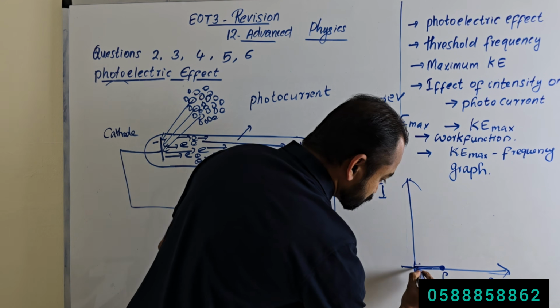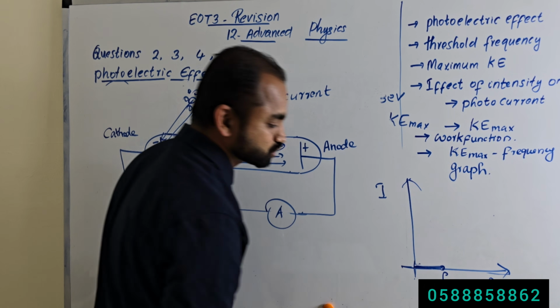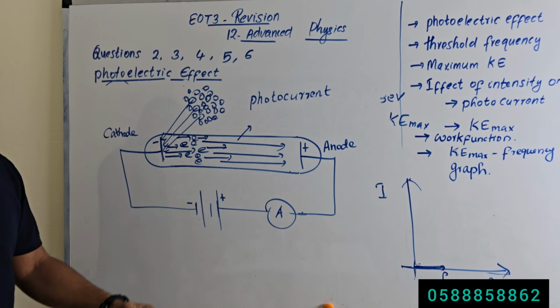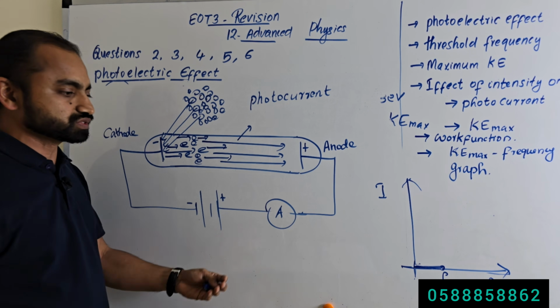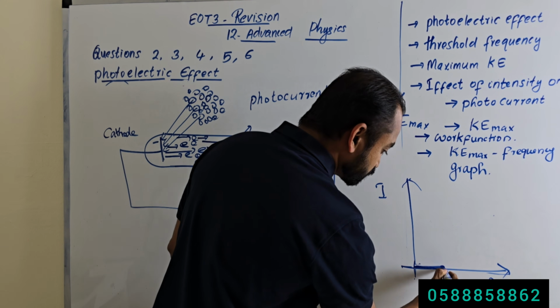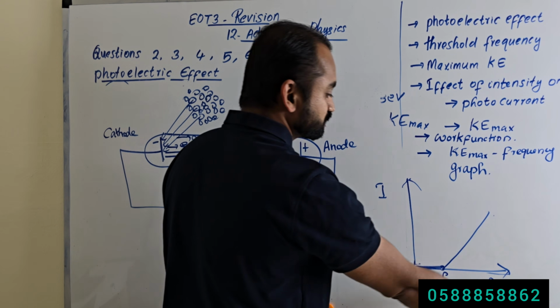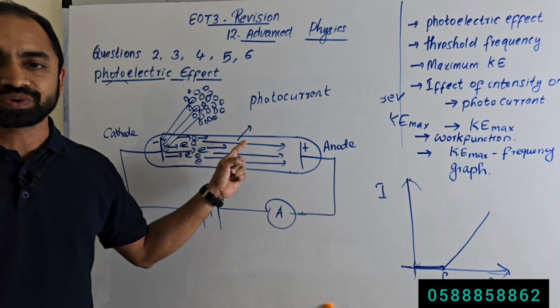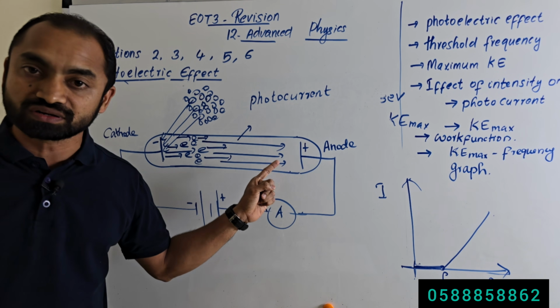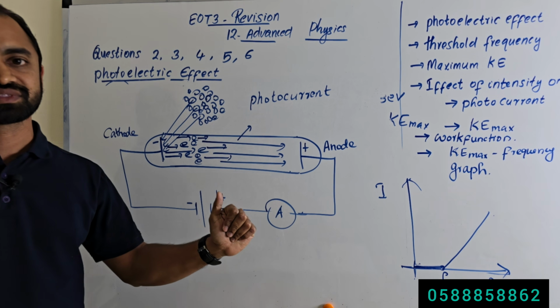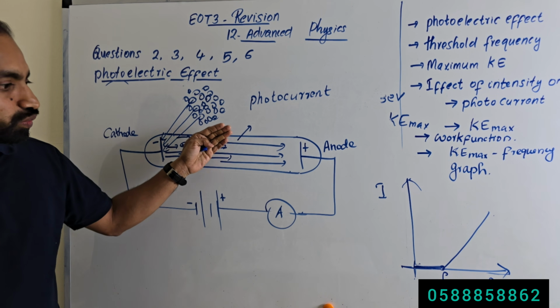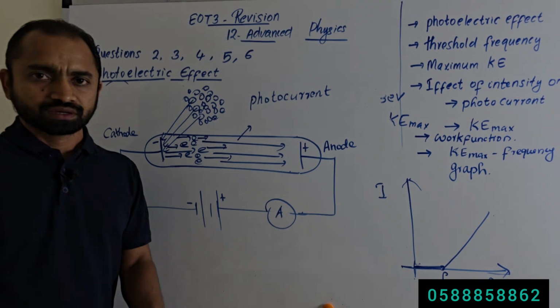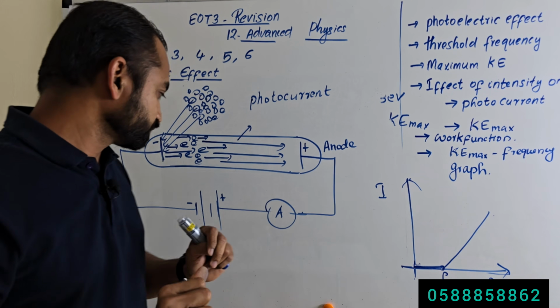So until the threshold frequency, current is 0, and after the threshold frequency, when you increase the frequency, current also increases. Why? Because the electron is moving faster. Why is the emitted electron moving faster? Because this emitted electron now has greater kinetic energy. Now let us do one thing.